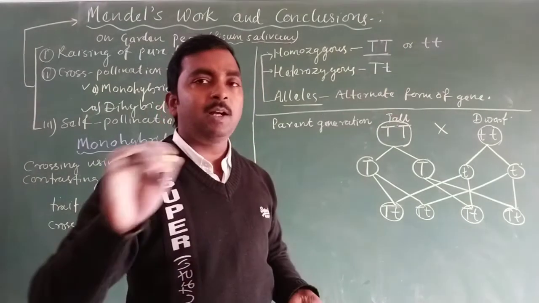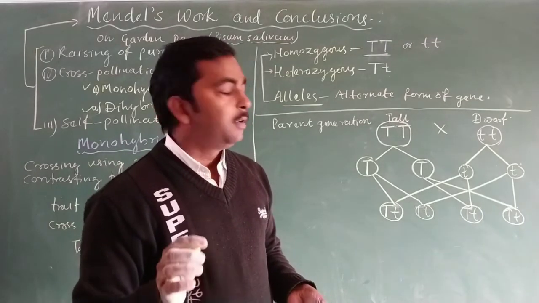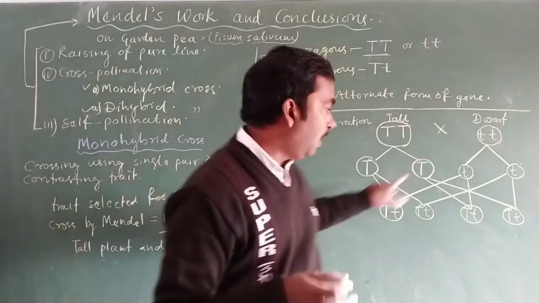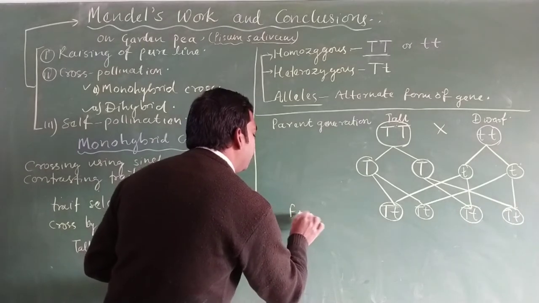It means all the plants became tall. No plants appeared as dwarf in the F1 generation.